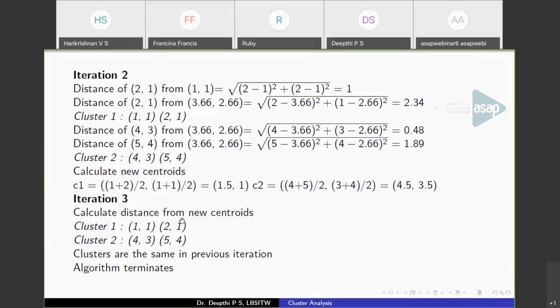That means if you take the average, you are going to get the same partition only. So the points will not move from one cluster to another. That is where we stop the iteration. We stop the iteration when the clusters have the same data points as in the previous iteration. In iteration 2 we had a partition like this. In iteration 3 also we got the same points. So at this point you can terminate.